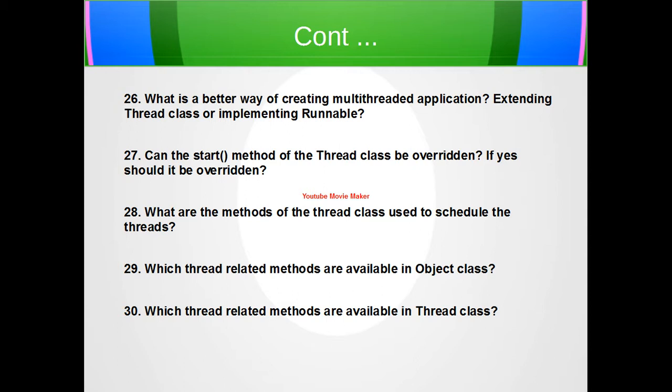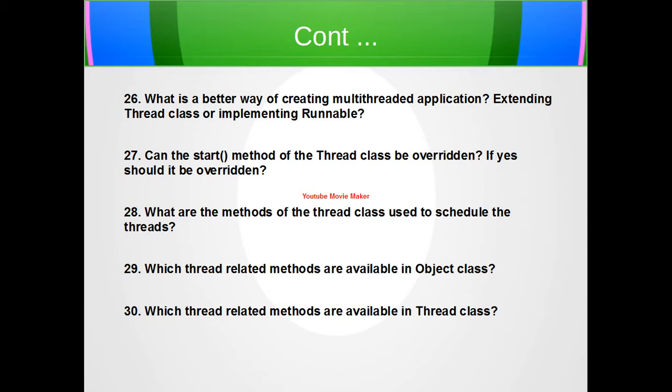Then public static void yield, then public final void join throws InterruptedException, then public final void setPriority, and within brackets you can set the priority, int priority. You can check the priority values like 1, 10, 5.